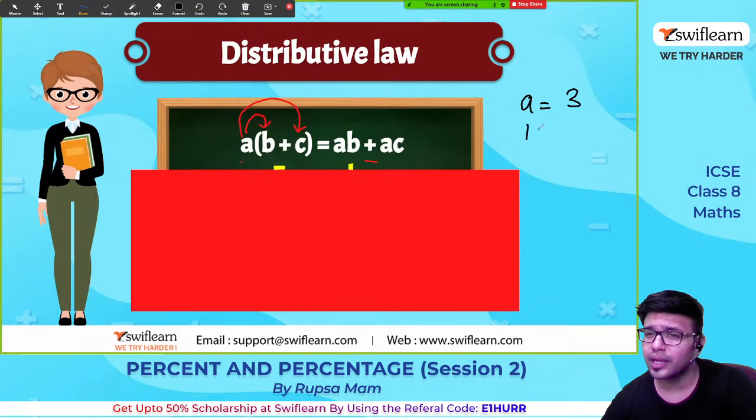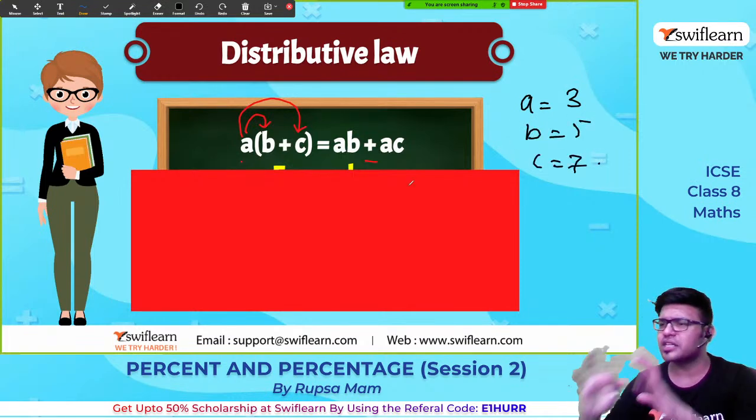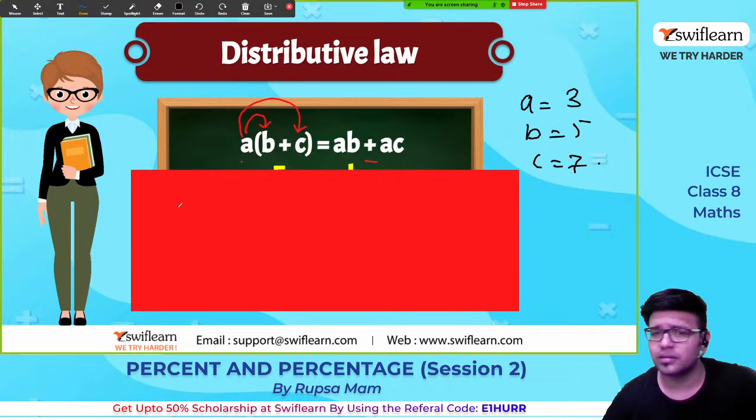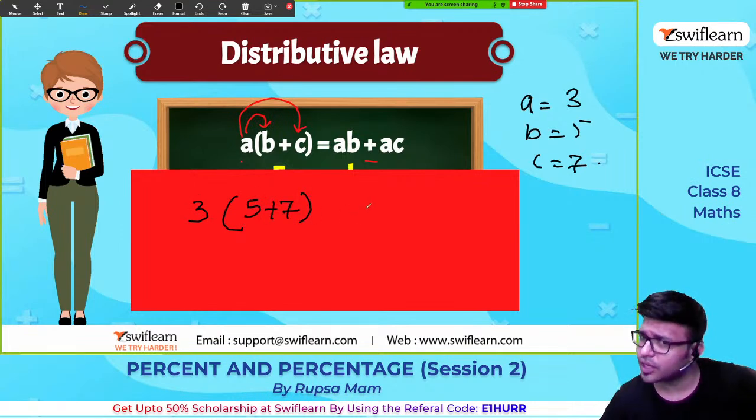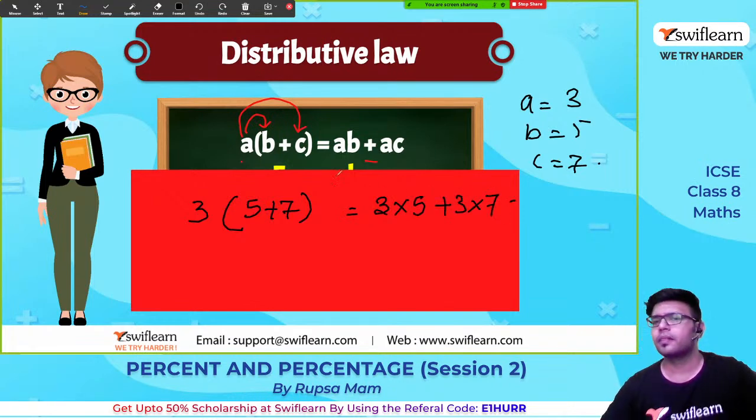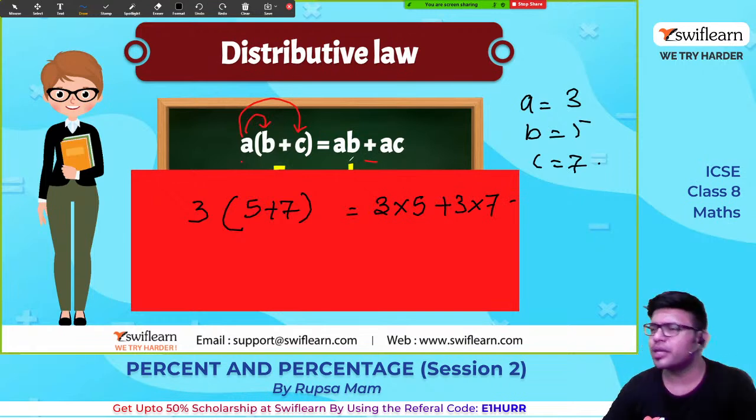Now we have to substitute all this. See, guys, how to solve this. 3 times 5 plus 7, is it equal to 3 into 5 plus 3 into 7? Sir, why don't we write A into B? Okay, we can write it if you like. And AB stands for A into B.